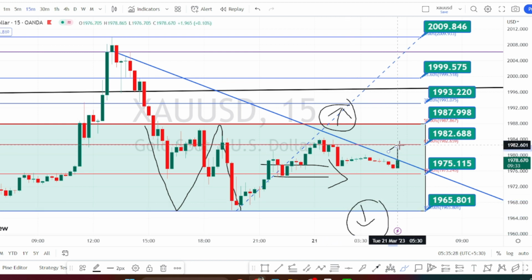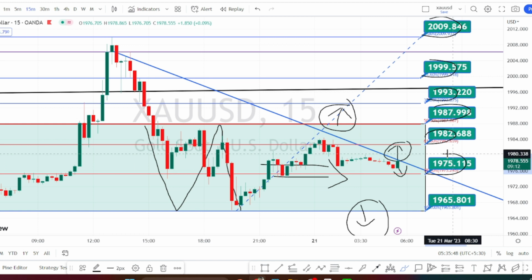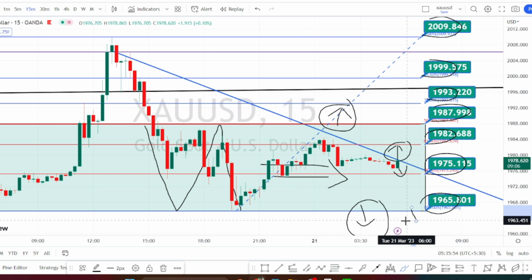And if the bullish side bounce back starts, the immediate resistance is going to be around 1982, 1987, 1993, 1999 and 2009. And on the bearish side, if the price action continues its bearish side retracement, the immediate support is going to be around 1975 and 1965. And please refer to the 30 minutes time frame support levels for the bearish side targets. That's all the analysis for today.